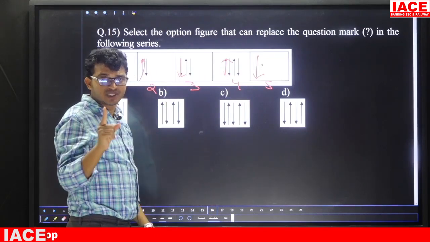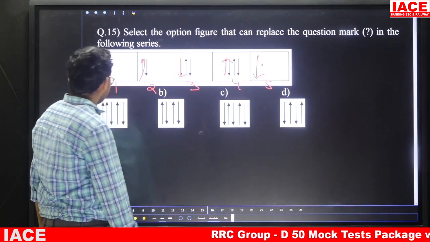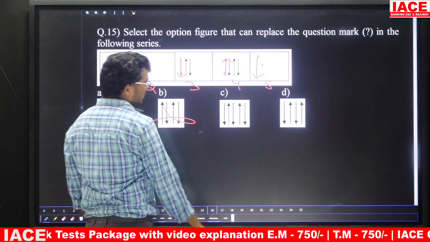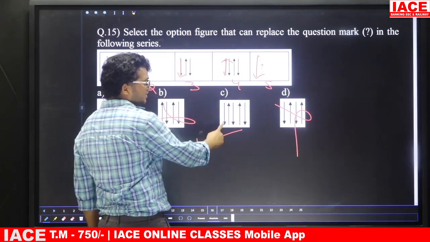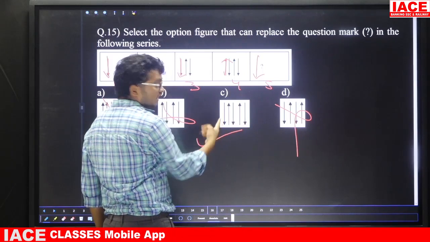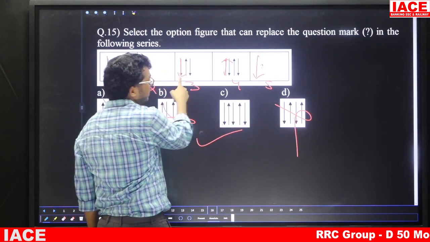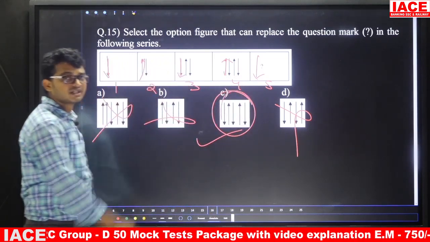So in the given options, 5 arrows should be there, but the first arrow is downside. Here 5 arrows are there, first arrow is upside, no chance. 4 arrows are there, no chance. 4 arrows are there, no chance. That means this is the only answer. So total 5 arrows are there. The first arrow is downside. First diagram down, again up, again down, again up. That means again down. So option C is the correct image. So answer is option C.